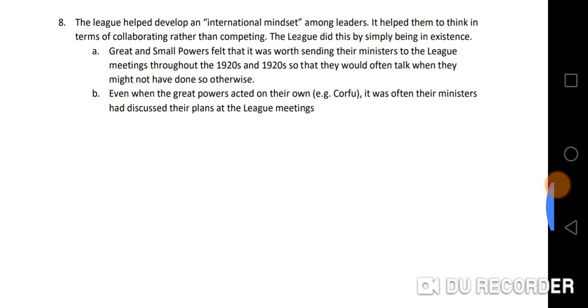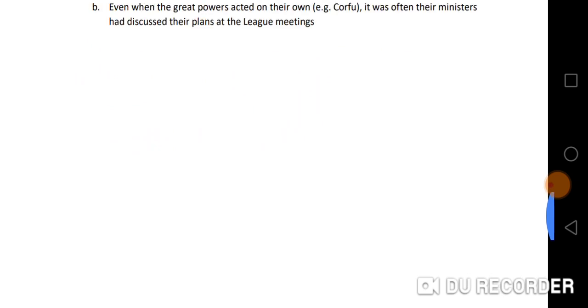And even when the great powers acted on their own, e.g. with Corfu, it was often their ministers had discussed their plans at the League meetings.